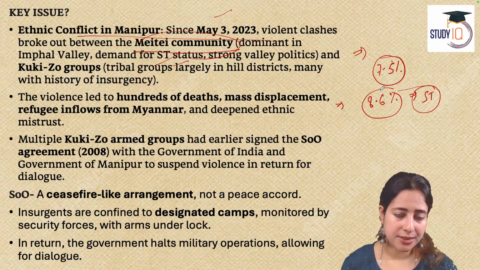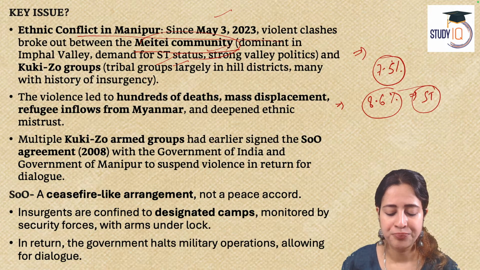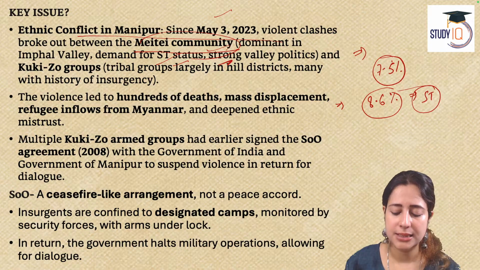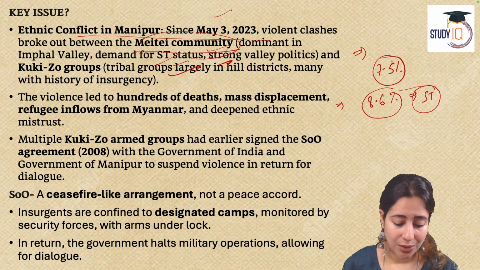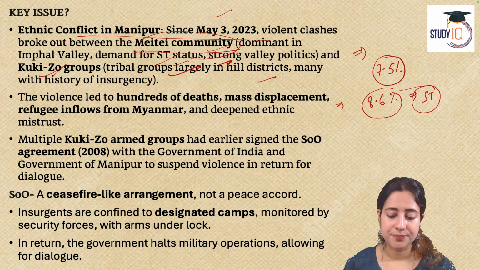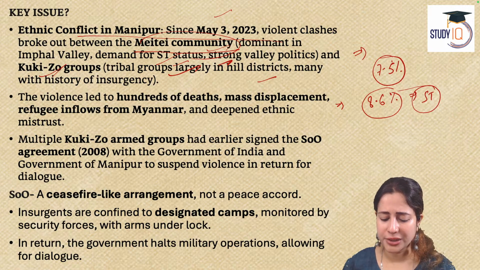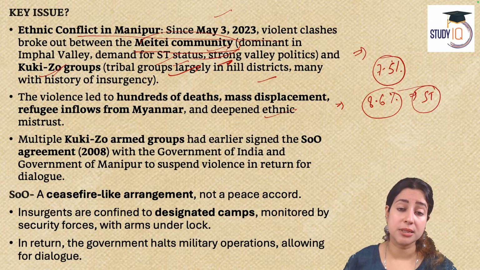Being recognized as a scheduled tribe means the constitution gives you some reservation benefits. And yes, because Meitei is a dominant community here, they wanted ST status. But this was not okay with the opposite group, Kuki-Zo. People say that Kuki-Zo is a tribe that has been responsible for insurgency and attacks in the region of Manipur, and therefore they are not happy with Meitei getting the ST status. It led to, we all have seen the news, how disturbing that was: women harassment, sexual harassments, killings, shootings, all of that has happened.